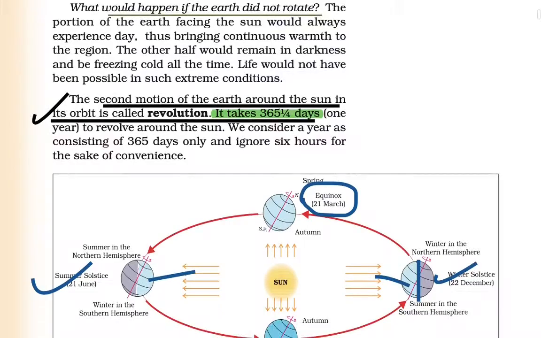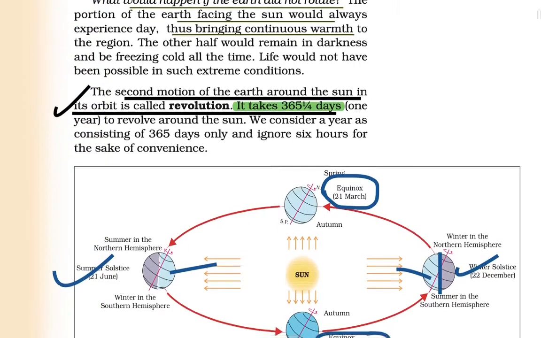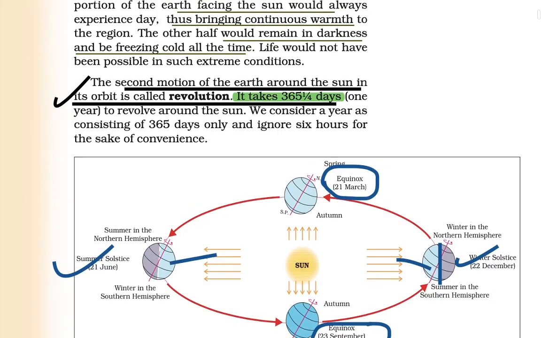The portion of the earth facing the sun would always experience day, bringing continuous warmth to that region, and the other half would remain in darkness and be freezing cold all the time. Life would not have been possible in such an extreme condition.